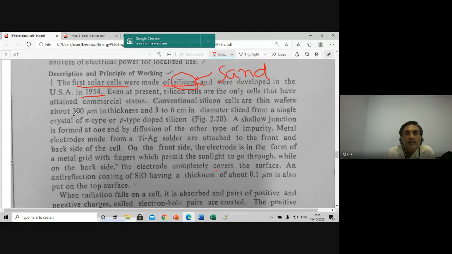And look at these values. N-type semiconductor or P-type semiconductor, doped silicon, all this. A shallow junction is formed. Titanium and gallium, they use for soldering. Silicon oxide has formed. So all these I'm going to show in the sketch. Just I am underlining here.